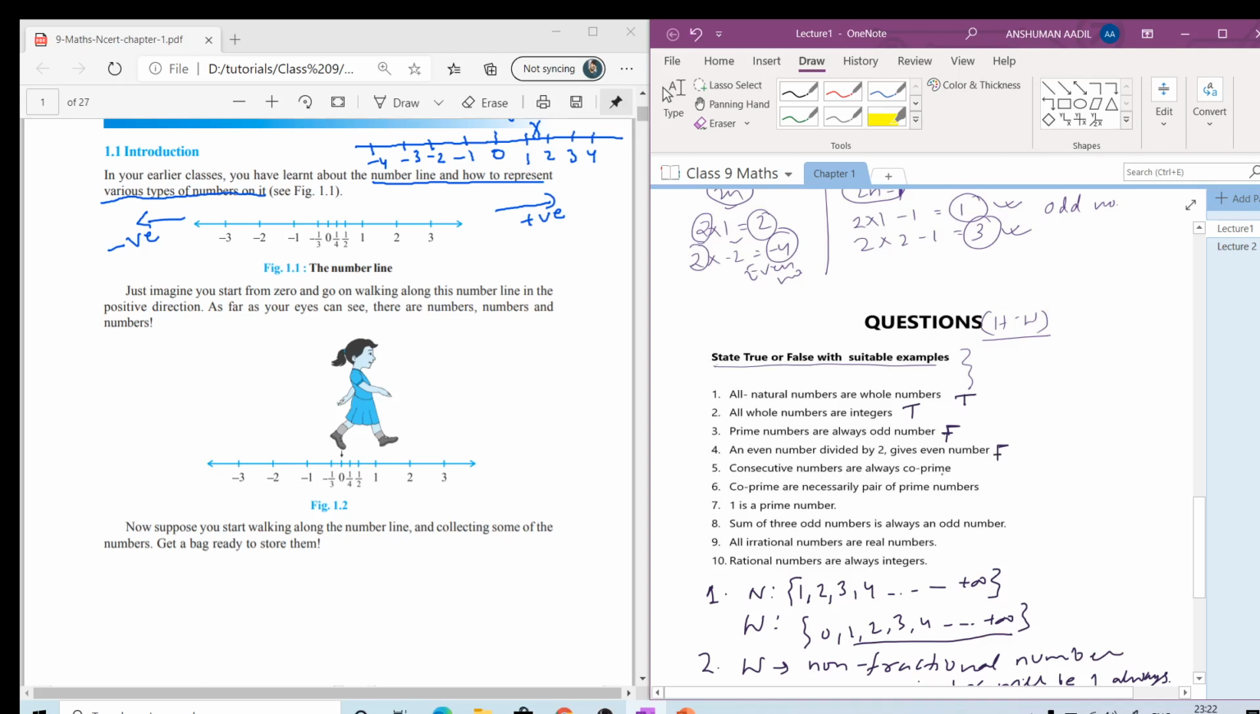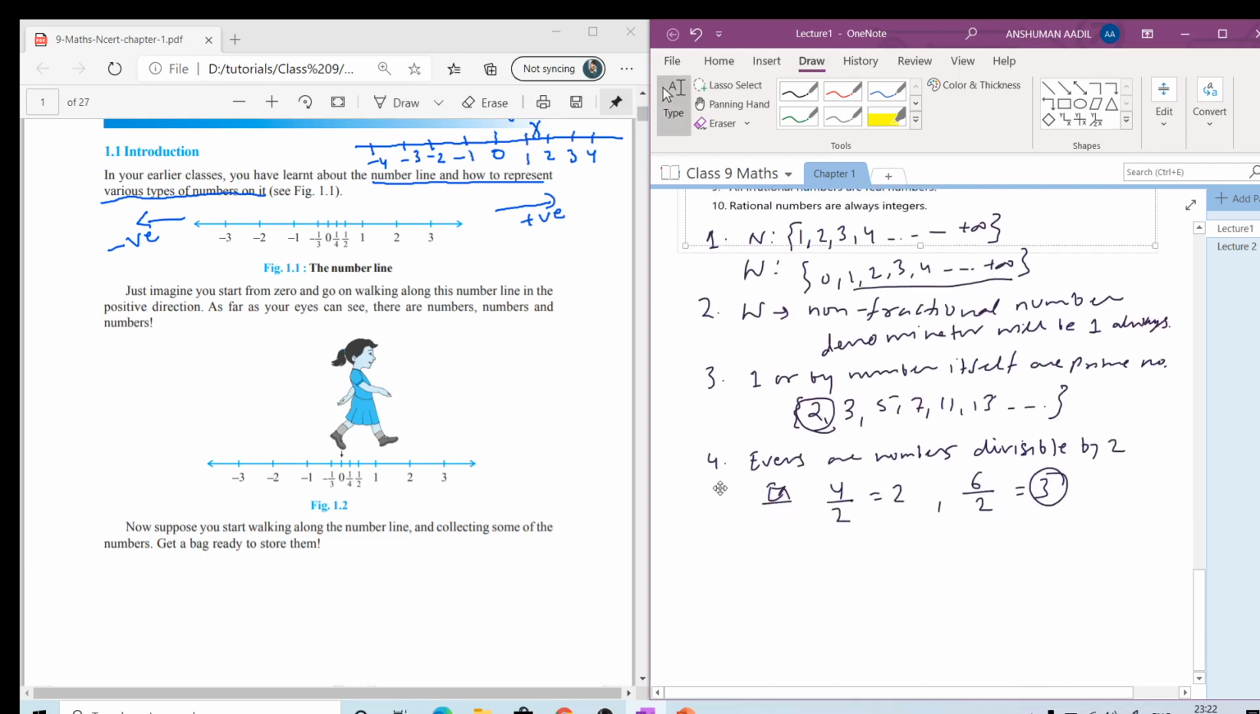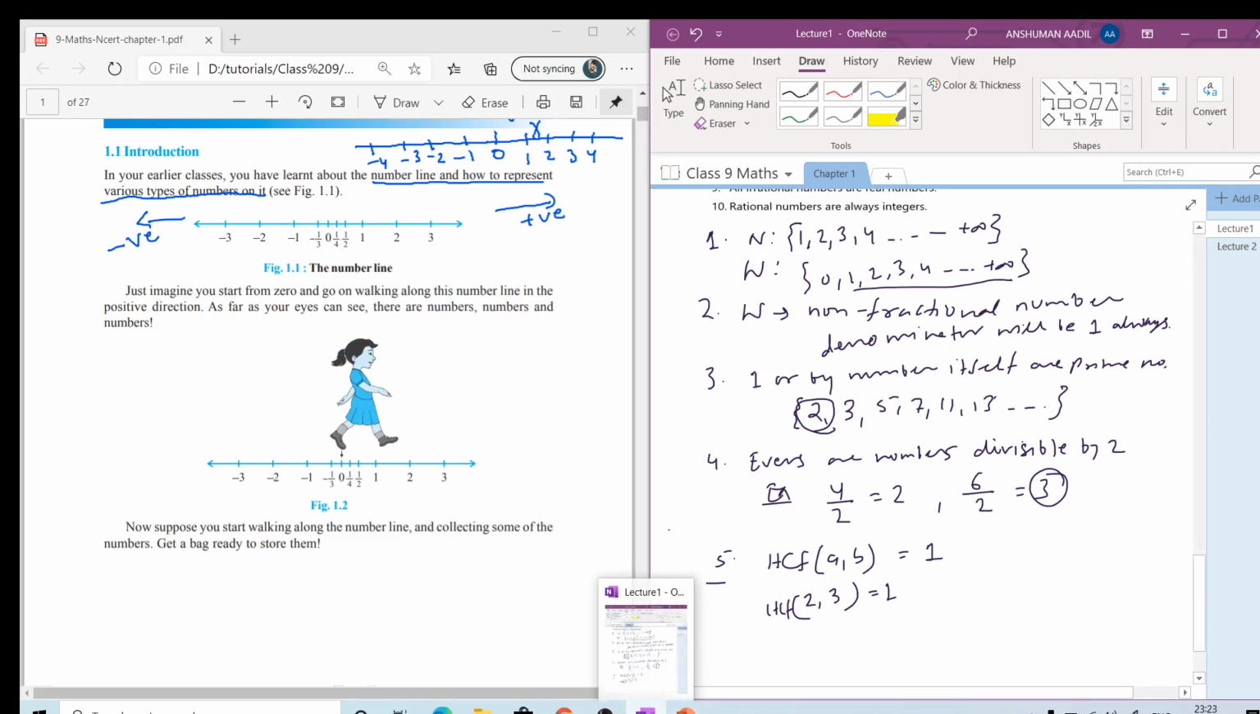Consecutive numbers are co-prime numbers. So what are co-prime numbers? I told you co-prime numbers are pairs of numbers where the HCF of that pair, that means A and B, will always be 1. And I also told you that consecutive numbers are always co-prime, like 2 and 3. Whenever we take the HCF of 2 and 3, we get 1. So any consecutive numbers will be co-prime. So this statement is true.